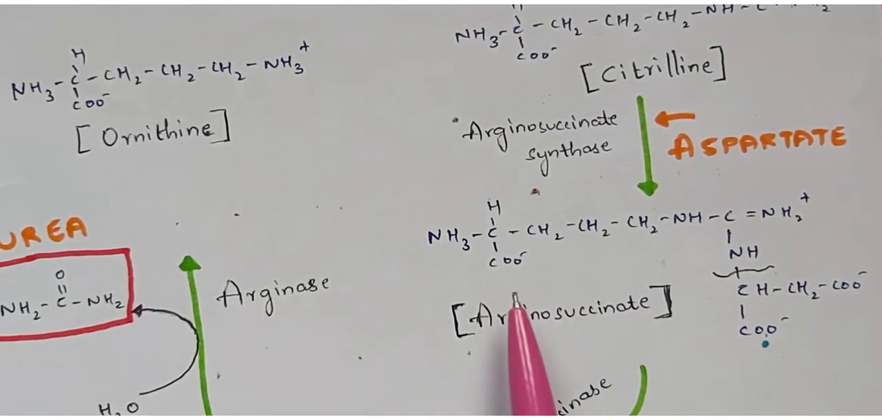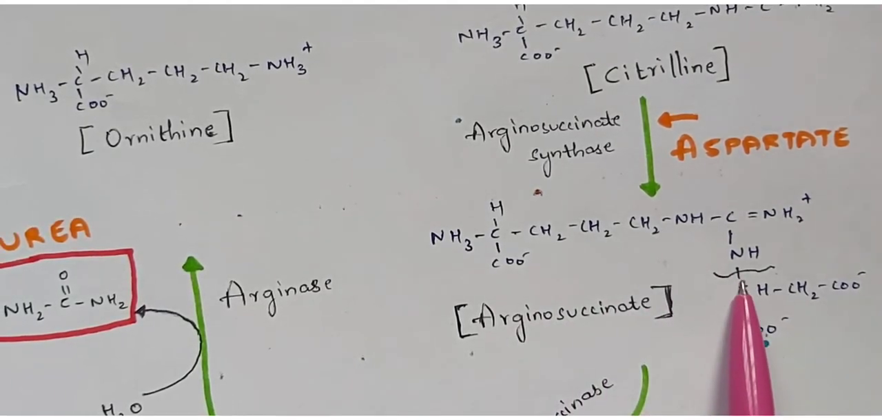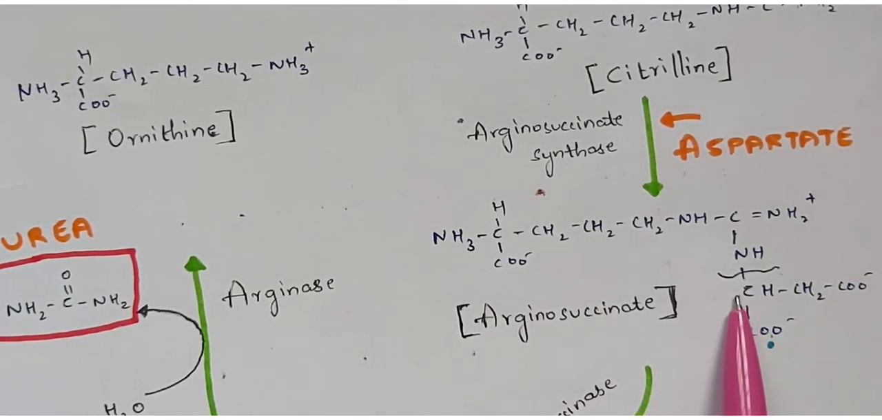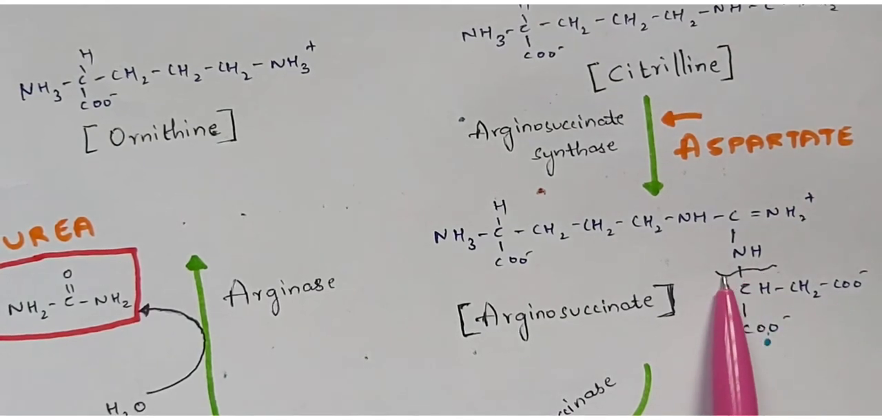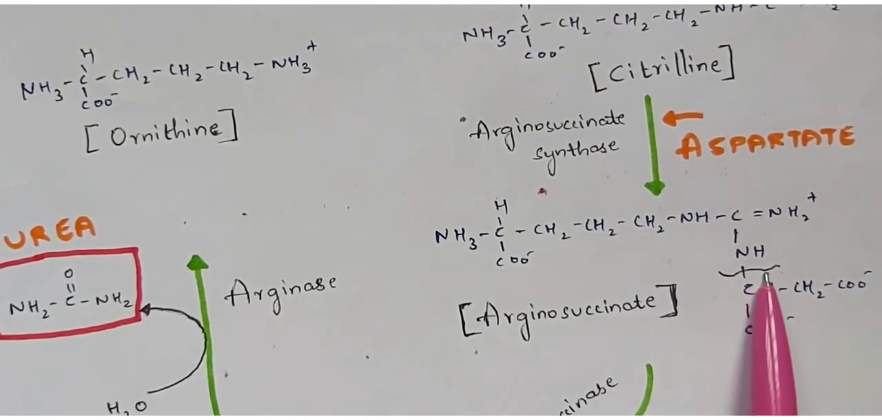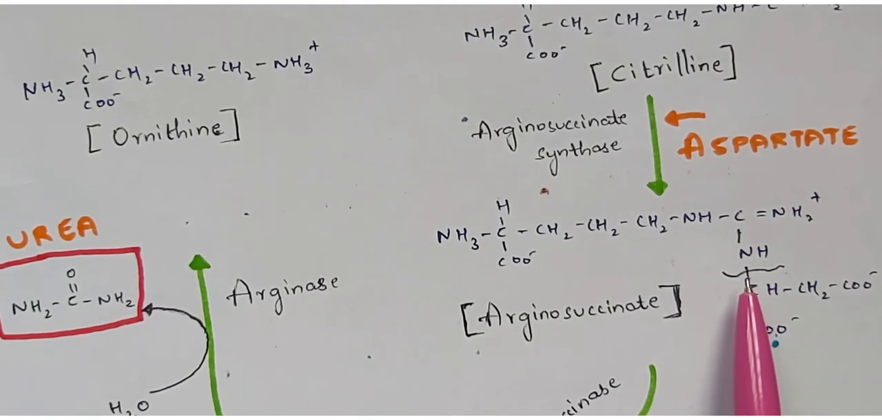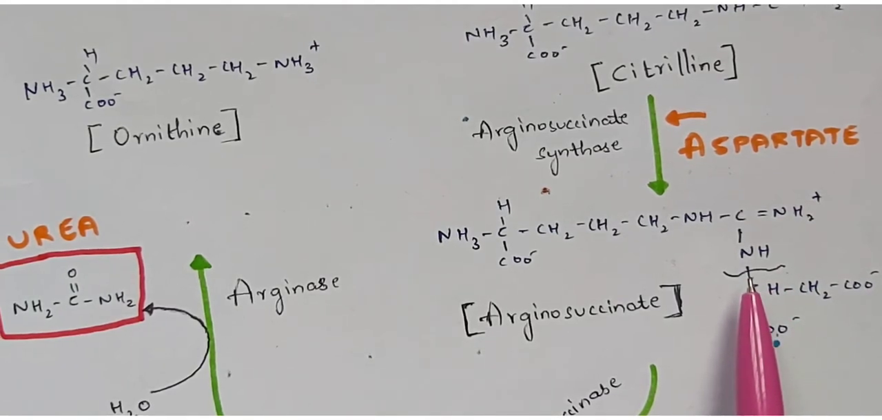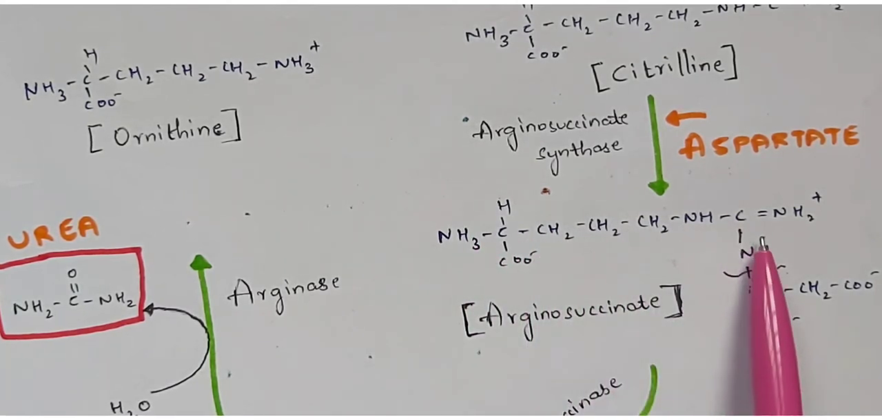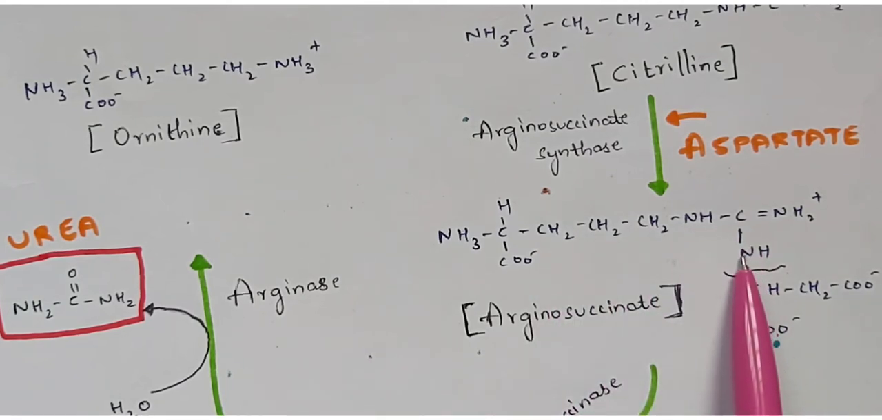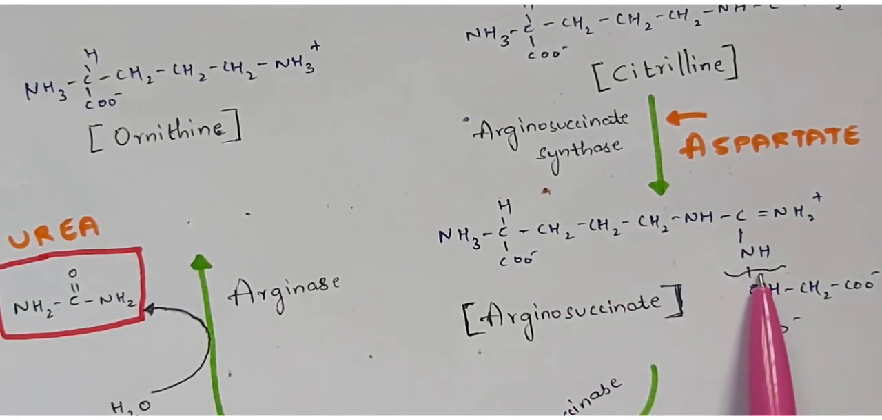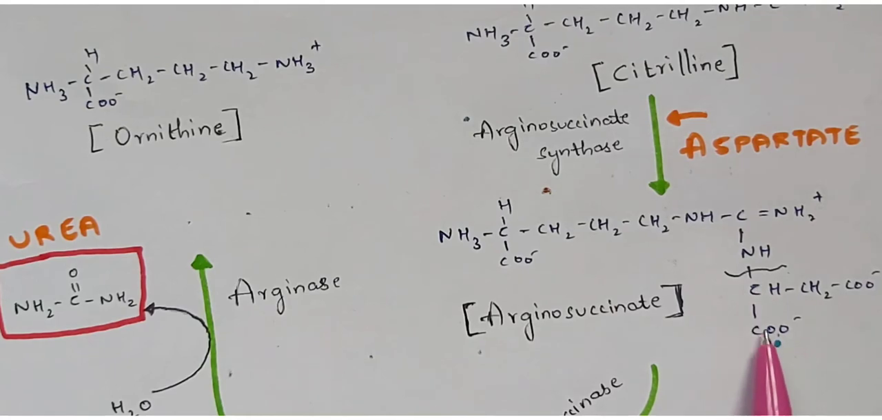Now if you see the structure of this argininosuccinate, there is a bond which is mainly present between carbon as well as the nitrogen, right? And that will get broken down, as you can see here. So once it gets broken down, then what will happen? It leads to the formation of arginine and fumarate. Arginine and fumarate. So this structure here will be the arginine. As the bond is broken down, this product is called fumarate.